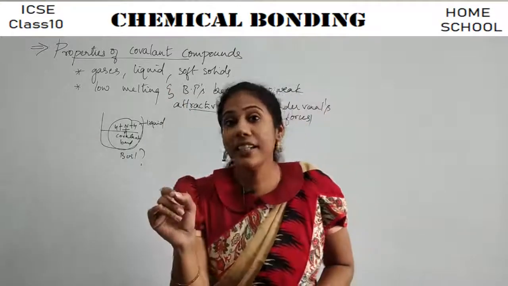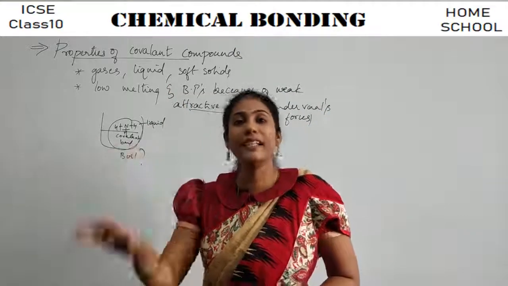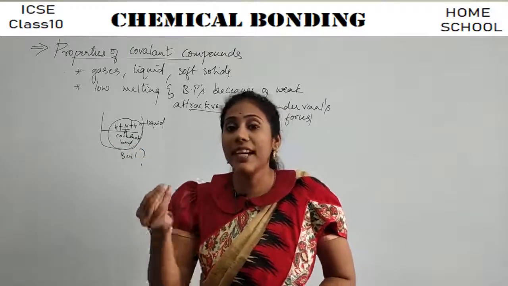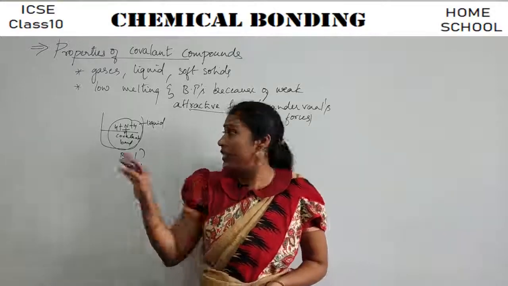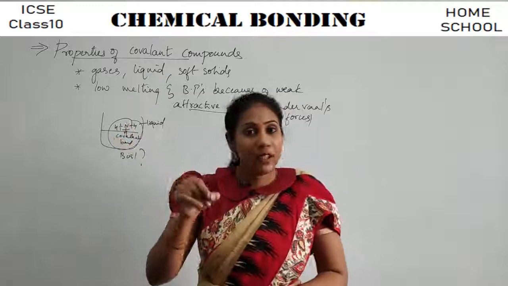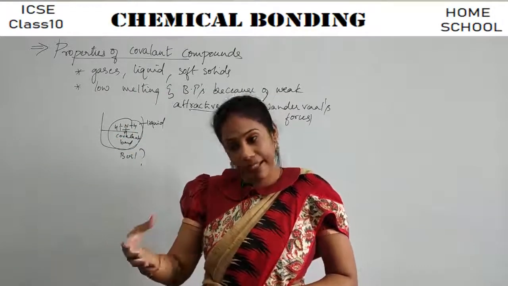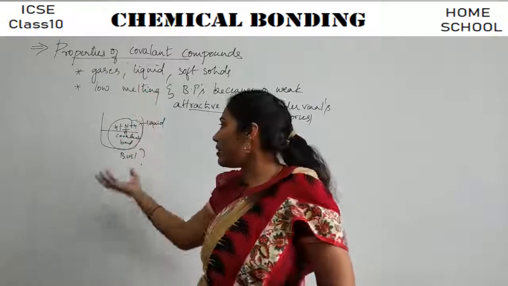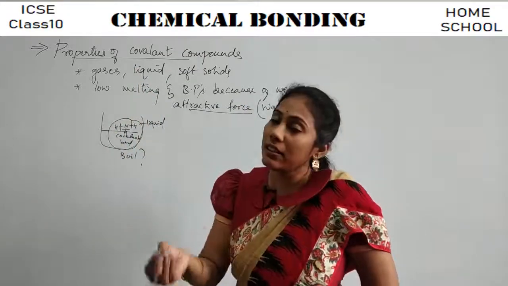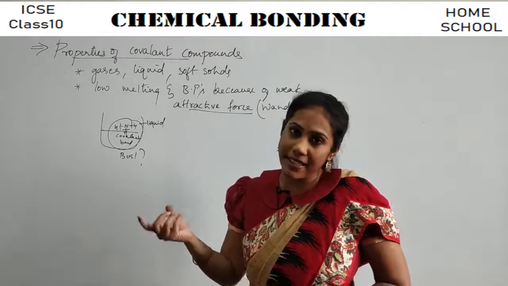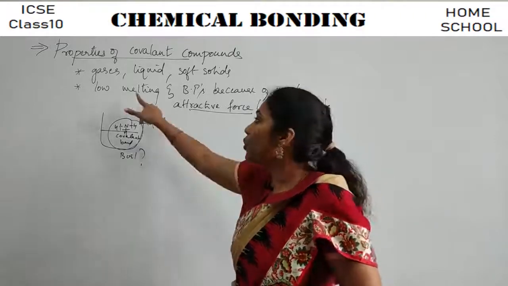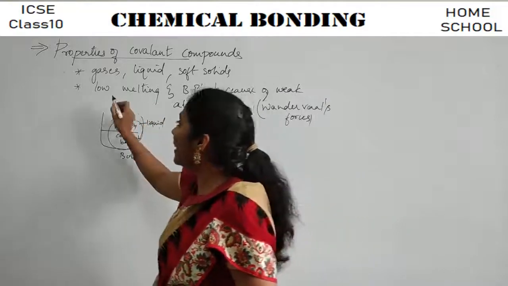Whereas ionic compounds have high melting and boiling points. It's because the ionic attractions, that electrostatic force of attraction, is very strong, guys. If the bonds are very strong, you cannot easily break them. To break them, more heating is required, right? Automatically, more temperature is required to melt or boil. So that's the reason ionic compounds have high melting and boiling points, whereas covalent compounds have very, very low melting and boiling points.